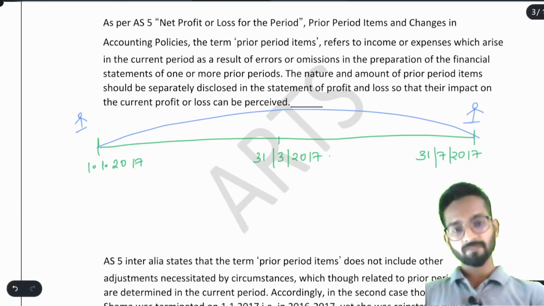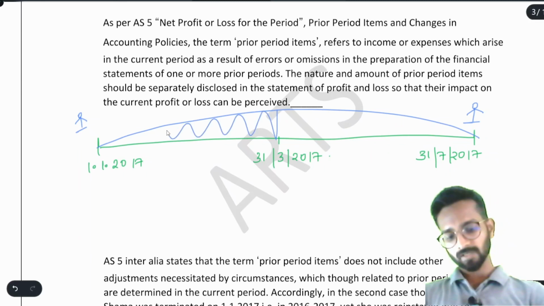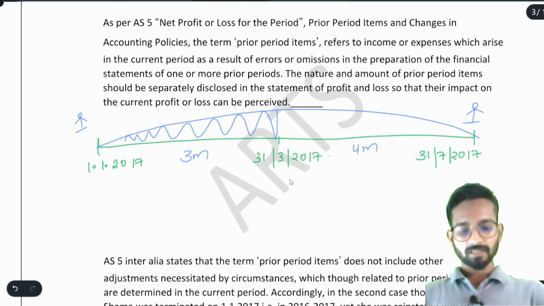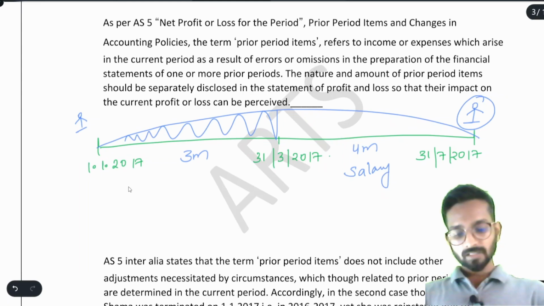Now the company is saying that we will not record this expense of this 3 months. This is 3 months and this is 4 months. They are saying that in the current year Shama has joined from 31st July. So this 4 month salary we will write that we have given to her. These 3 months they have ignored.